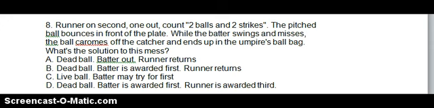Something I forgot to say, the reason that the batter is awarded first is because it falls into the category of a dropped third strike. If the count was 2 balls and 1 strike and he swung and missed and the ball got lodged in the umpire's bag, then the runner from second would be awarded third and the batter would just stay up there, and the pitch would count as a ball or strike if he swung and missed.